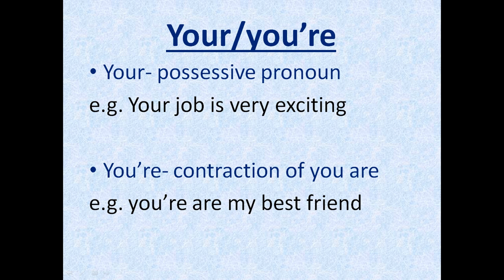And next up we have your and you're. So your again is a possessive pronoun relating to one or oneself. For example, your job is very exciting, or please wash your hands before dinner. So here we are using it in a possessive form. And the next one is a contraction of you are. It's a short way of writing you are, that is you're. So for example, you're my best friend.